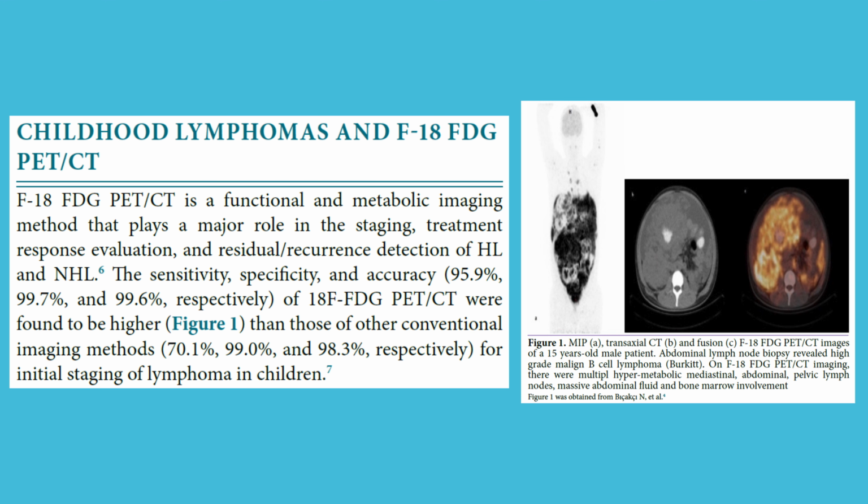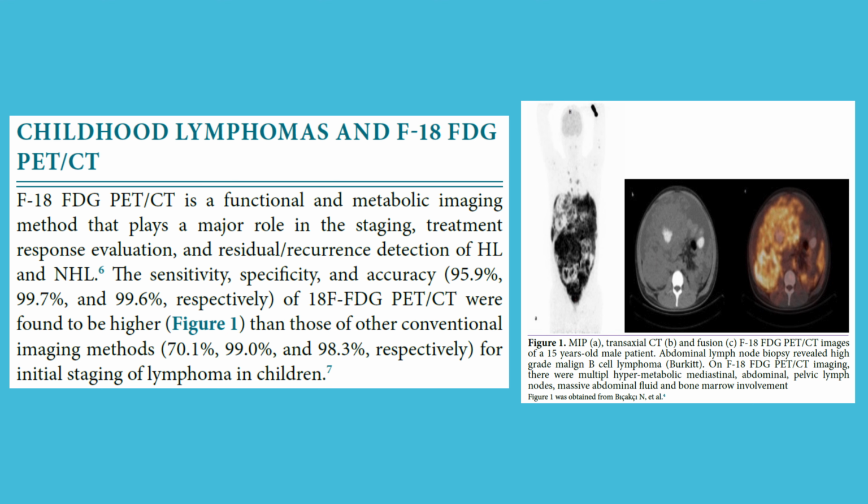Childhood lymphomas in F18-FDG PET/CT. F18-FDG PET/CT is a functional and metabolic imaging method that plays a major role in the staging, treatment response evaluation, and residual/recurrence detection of HL and NHL.